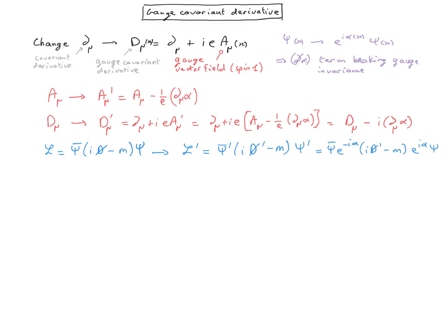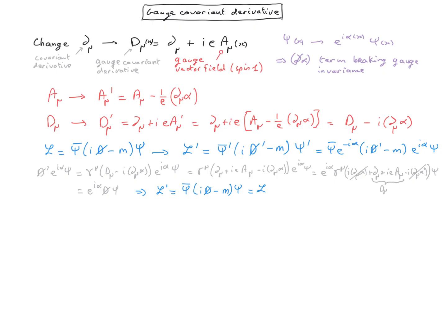We need to compute the action of del slash prime on e to the i alpha psi. By moving the exponential to the left, we need to take into account the action of the covariant derivative on this exponential. So by moving the exponential to the left, it changes del slash prime into del slash. So we just showed that changing the covariant derivative into a gauge covariant derivative restores gauge invariance into the Lagrangian.